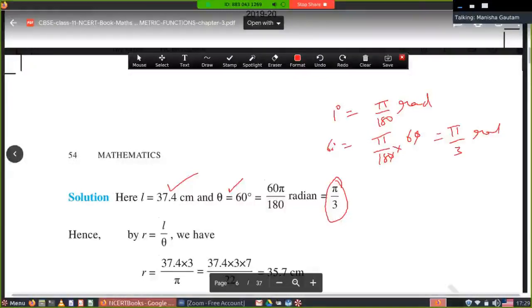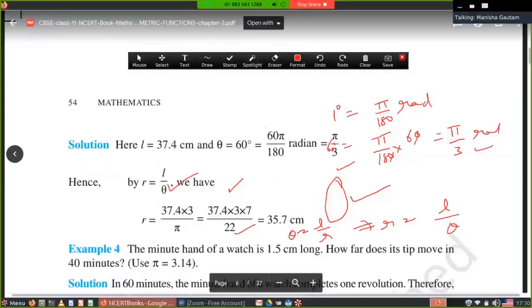It means when you write 60 degree or pi by 3 radian, both are same. But here in the formula you have measure of radian only. Pi by 3 you have to put. Theta is equal to L upon R. If you want to calculate R, it means L upon theta will be the formula. Put the values and simplify it. You will get 35.7 centimeter, the length of the radius.